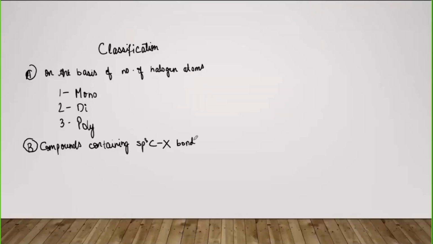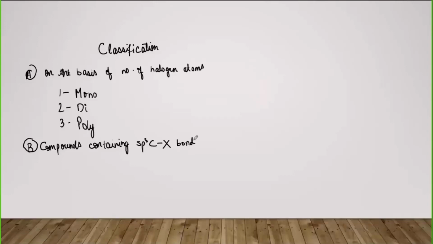In simple terms, sp3 carbon means that the carbon is attached to four species, and no double bond is there over it. That carbon has four single bonds only. So in simple terms we can say that the carbon is sp3 hybridized.